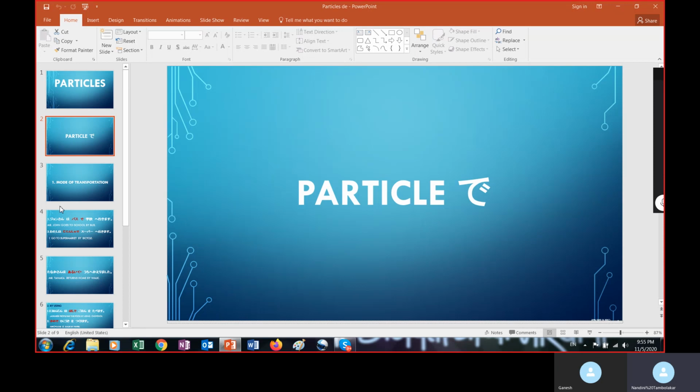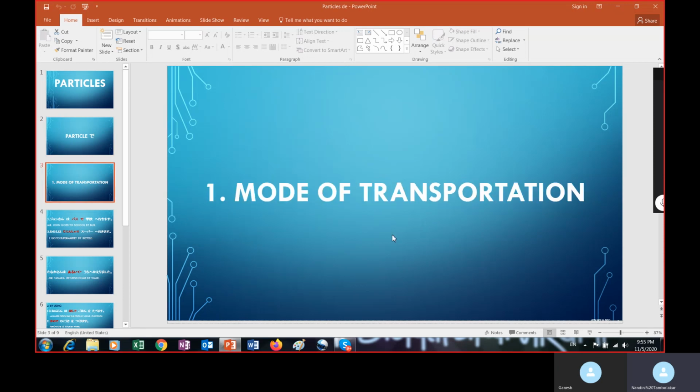A number of uses are there. So the first use of this particle is as a mode of transportation. We use this particle with a vehicle, meaning bus, train, bicycle, car, any automobile. We use the de particle. It means I go to school by bus, I go to office by train. So for bus, for train, we use this de particle as a mode of transportation. Let us see some of the examples.